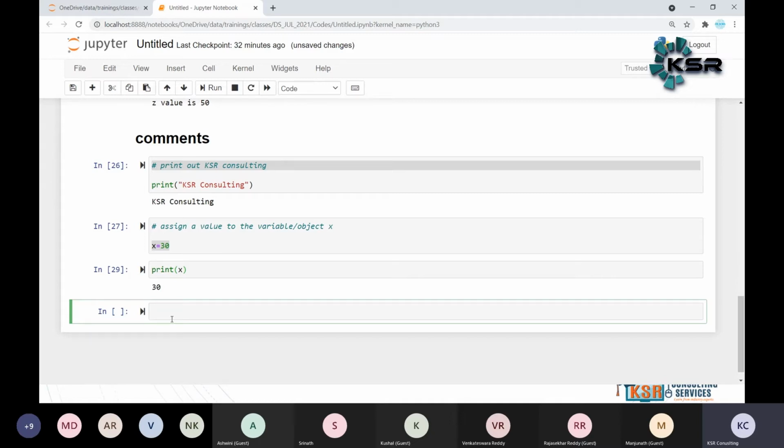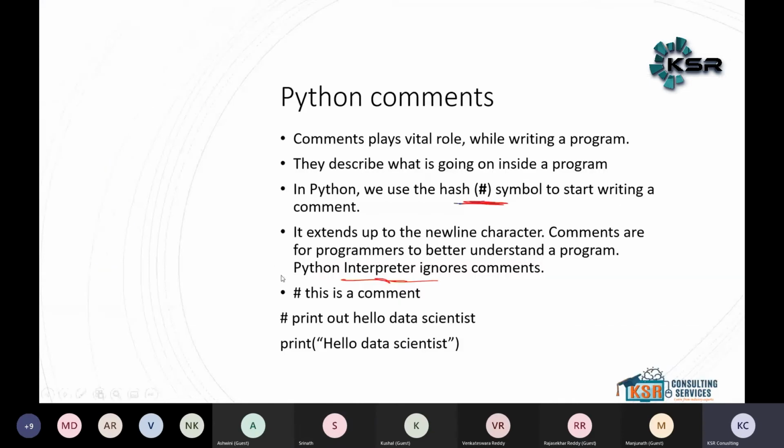Now, any questions, guys? Any doubt about this? For comments, are we supposed to use the slash symbol if it is multi-line? No, that is different. I'll explain it. For now, we are talking about single line comments. What do we do for multi-line comments?